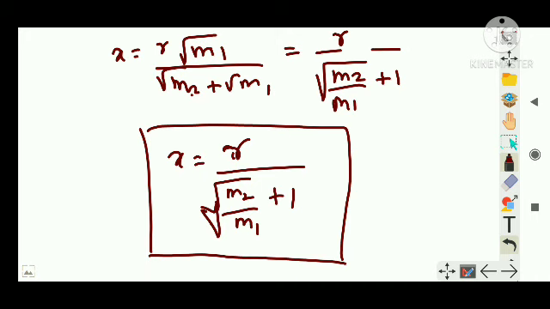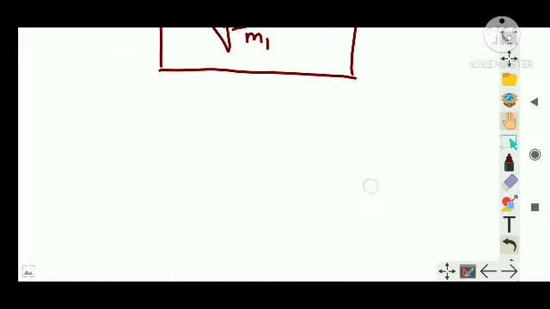We'll keep this in mind. Right? Suppose another question I'm asking. There are two bodies of equal masses moving along a circle of radius r under the action of their mutual gravitational attraction. Find the speed of each particle. That is the question.